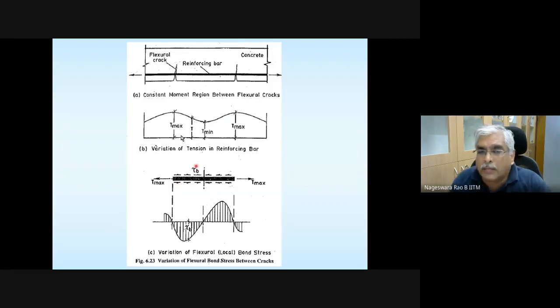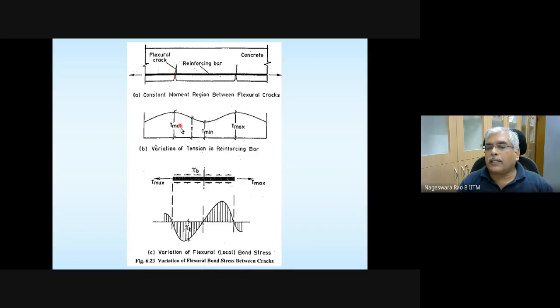Here a cracked member, or a portion of the beam which is cracked, is shown. Okay, let's read this caption here. Constant moment region between flexural cracks. This is the constant moment region, close to the mid span, and these are the flexural cracks. Let's assume flexural cracks are developed like this. This is the rebar, and the tension in the reinforcing bar is plotted here qualitatively. It's a schematic.